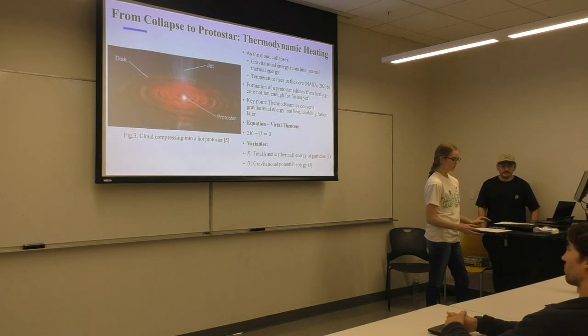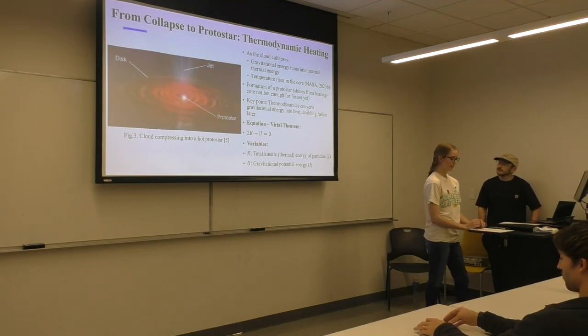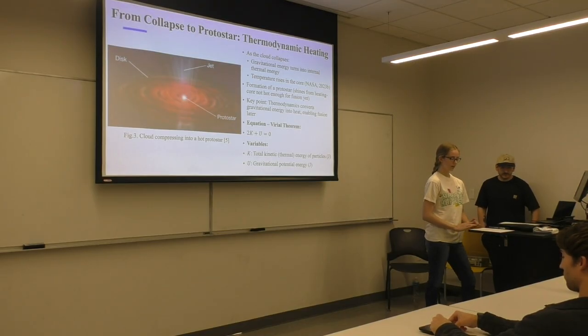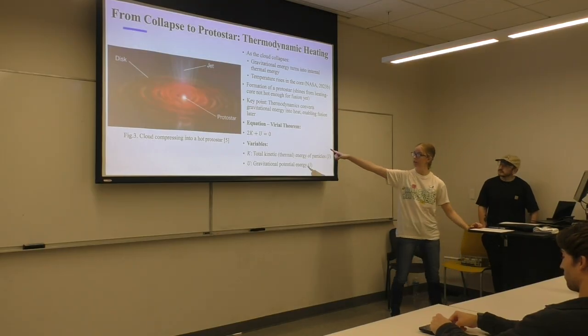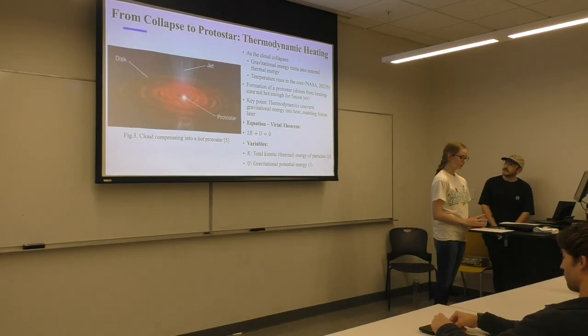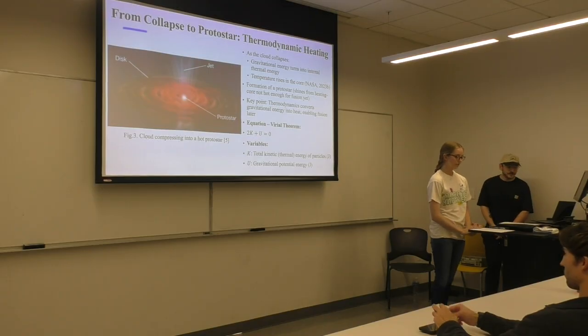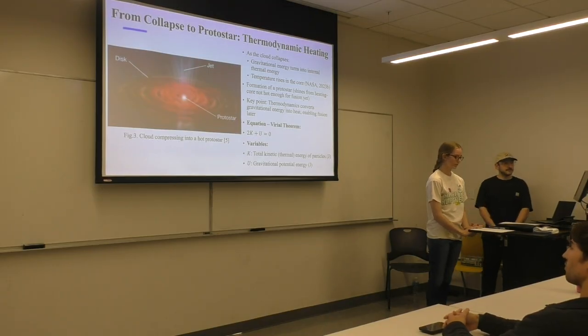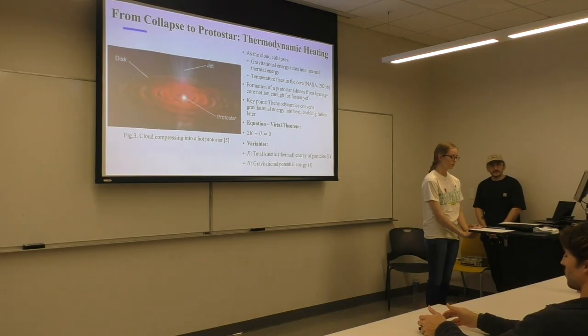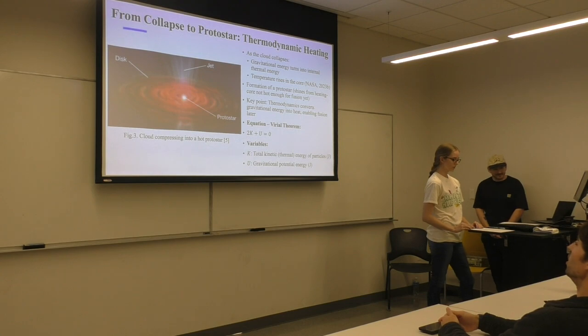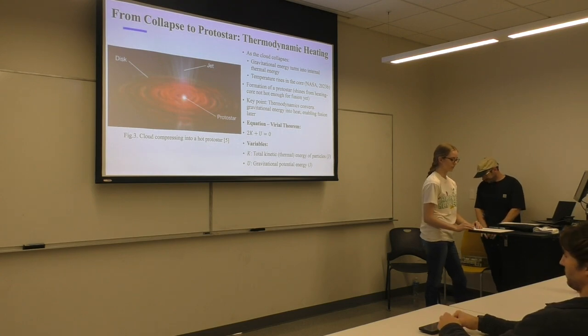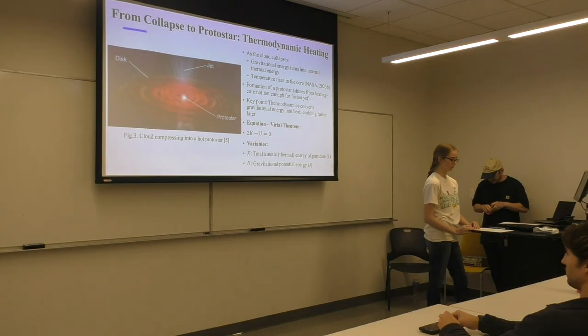Once collapse begins, gravitational energy doesn't just disappear, it transforms into internal thermal energy. NASA's protostar fact sheet explains that as the cloud contracts, the core heats up dramatically. The Virial theorem, right there, 2K + U = 0, tells us that during collapse, half of the gravitational potential energy essentially becomes thermal energy. This built-up heat makes the protostar glow even before fusion begins. So this early stage of star formation is almost entirely driven by thermodynamic heating from gravitational compression.